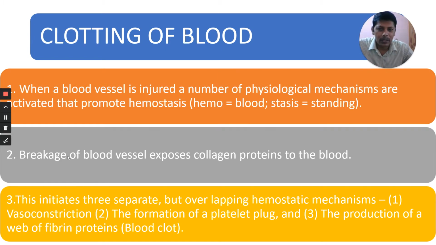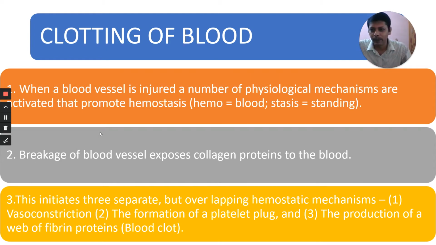This initiates three separate but overlapping hemostatic mechanisms.